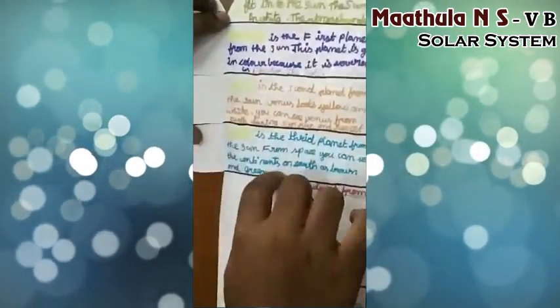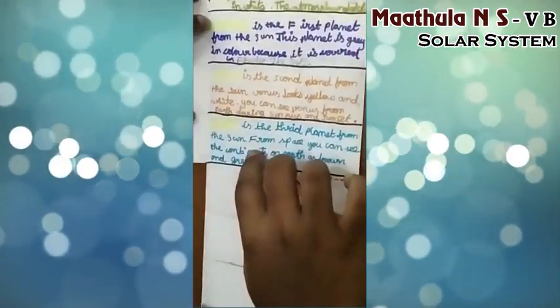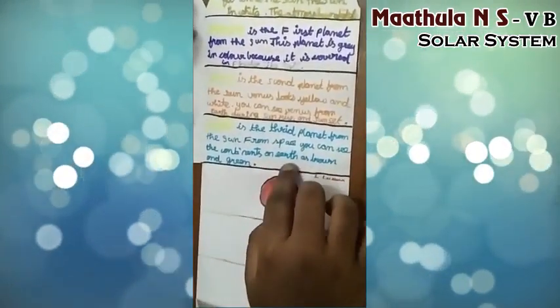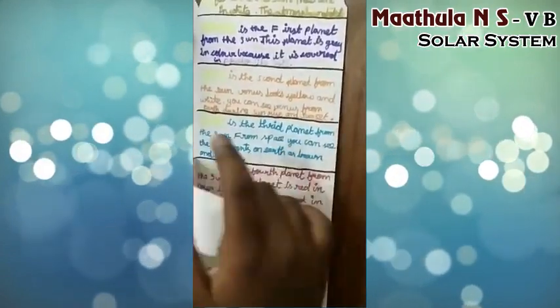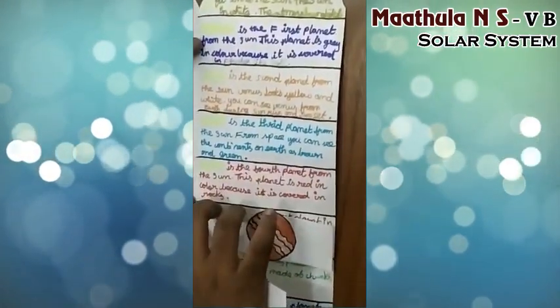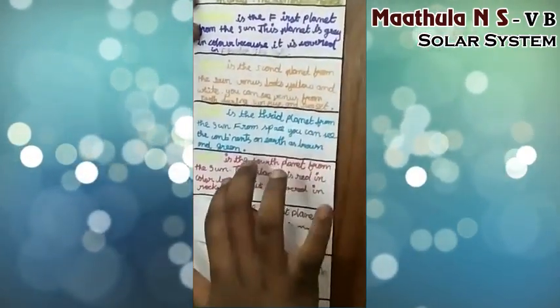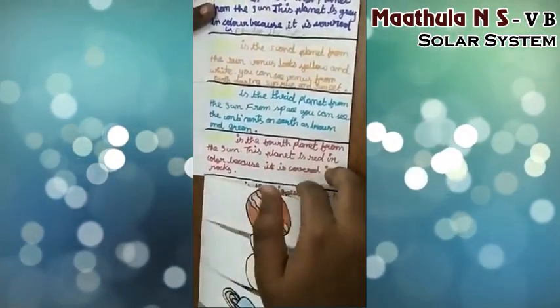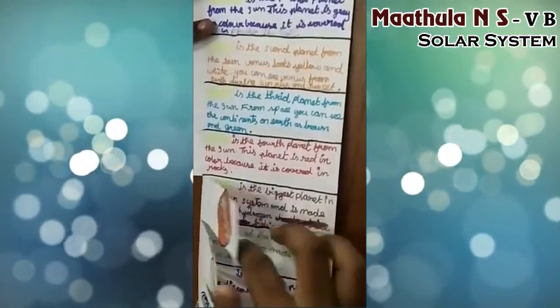Next, our Earth. Earth is the third planet from the Sun. From space, you can see the continents on Earth as brown and green. Next, Mars. Mars is the fourth planet from the Sun. This planet is red in color because it is covered in rocks.